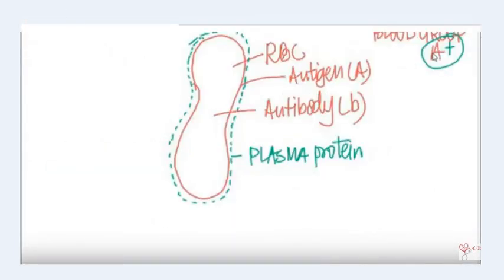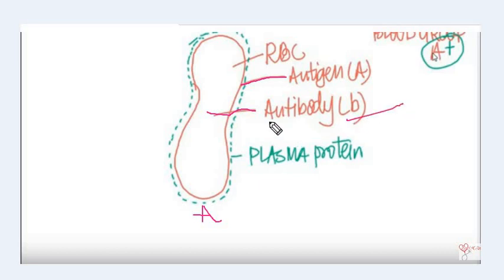Where may this antigen protein be present? Suppose this is an RBC and suppose this is for blood group A. Since it is blood group A, which antigen is present on its surface? A antigen is present, and inside it we have the antibody. What will be the antibody for blood group A?